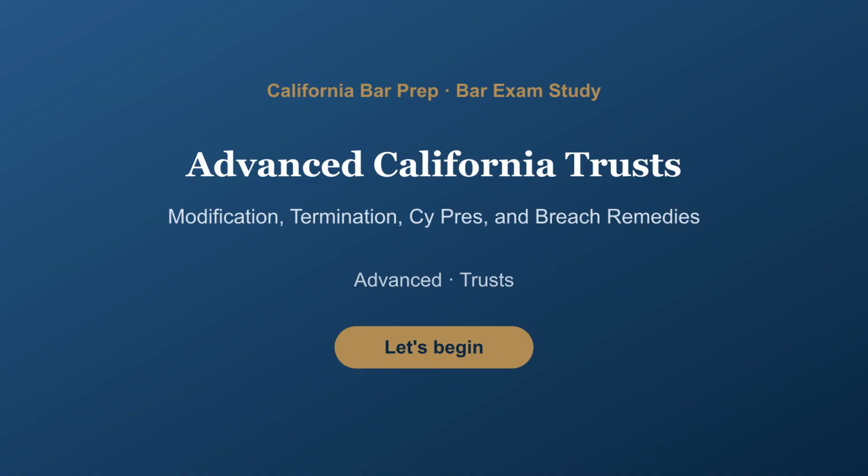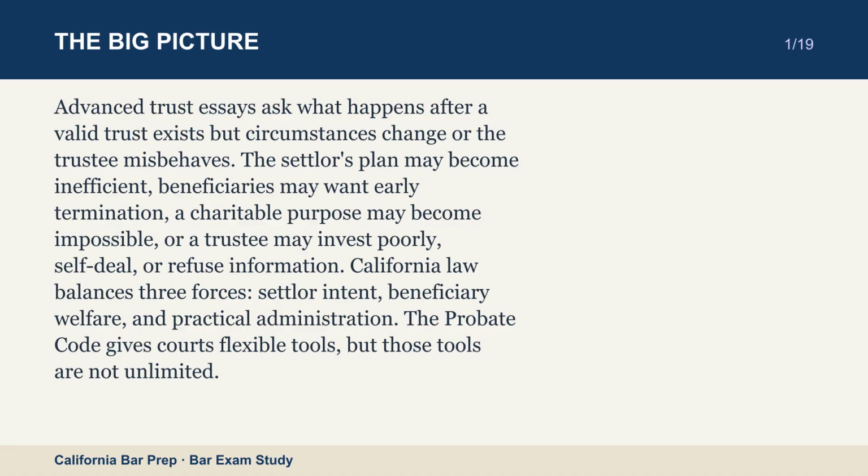In this lesson, Advanced California Trusts: Modification, Termination, Cy Pres, and Breach Remedies. Let's begin. Advanced trust essays ask what happens after a valid trust exists but circumstances change or the trustee misbehaves.